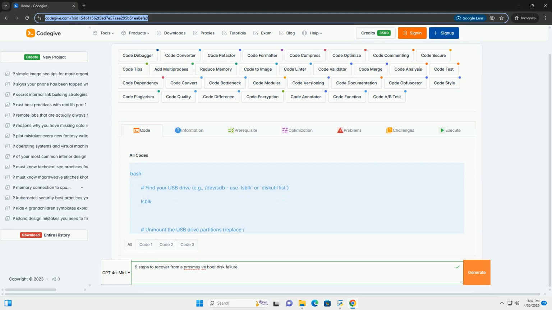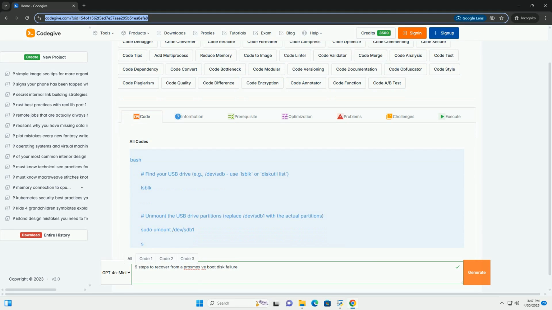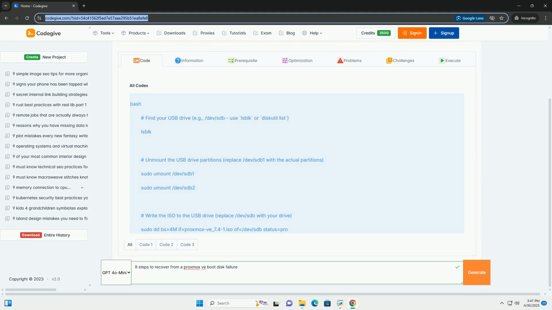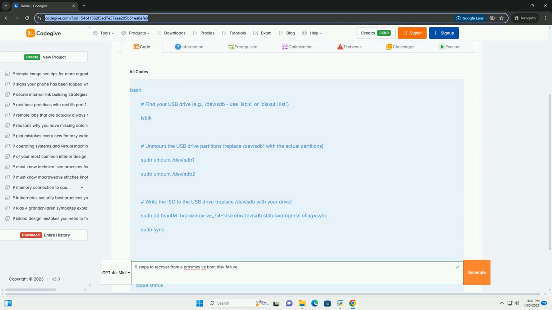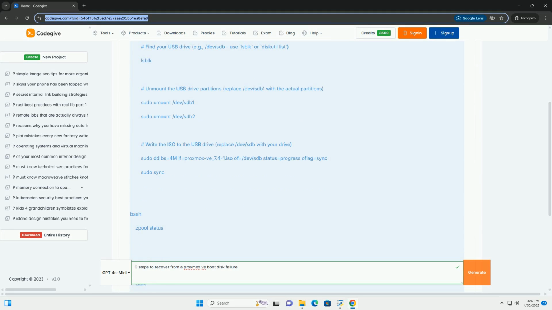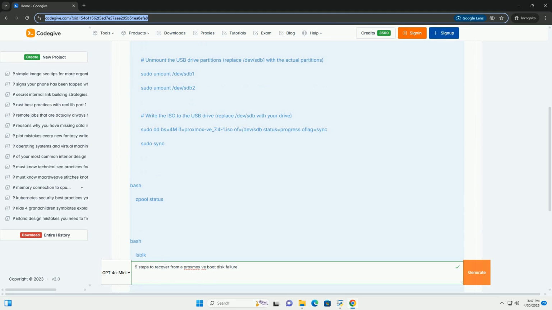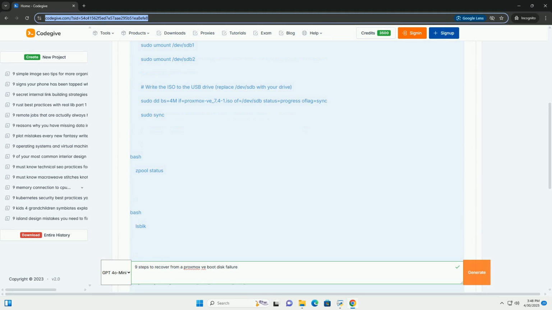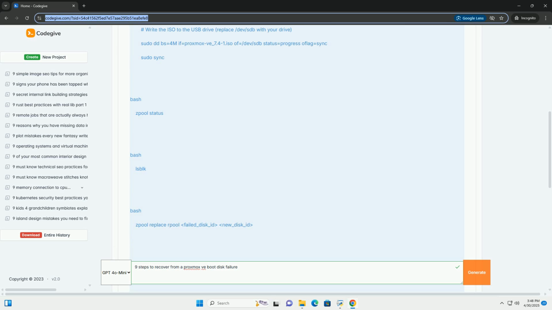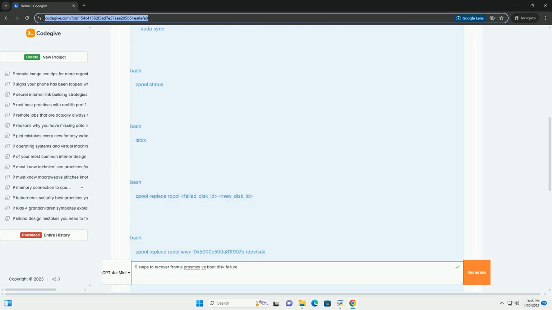OK, let's dive into a detailed, 9-step tutorial on recovering from a Proxmox VE boot disk failure. This guide assumes you're using ZFS, which is the recommended and most common setup for Proxmox, for your boot pool. It also assumes you have access to another machine to prepare the recovery environment. Important considerations before you start.